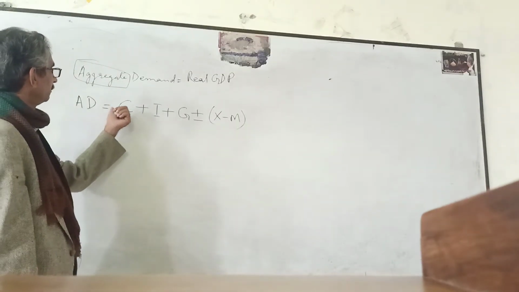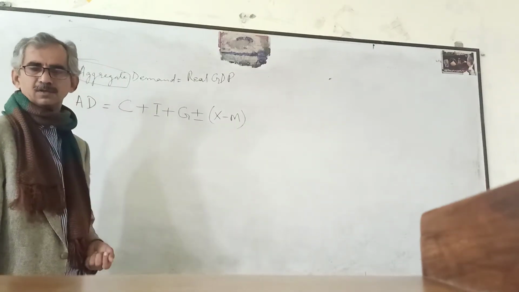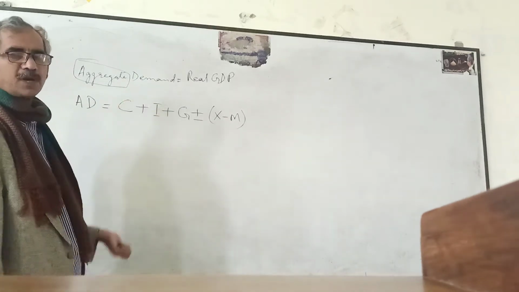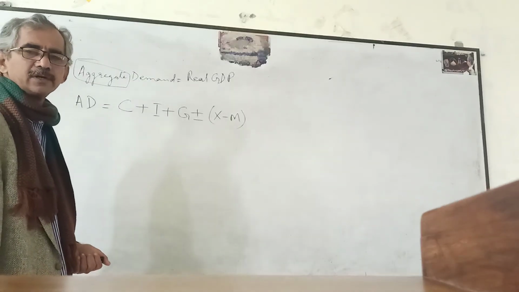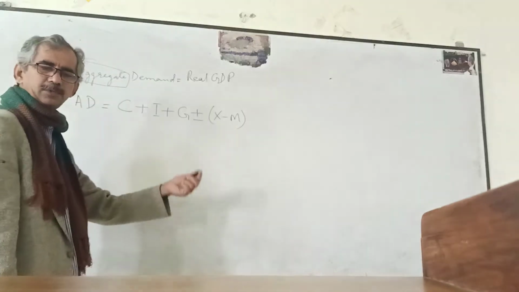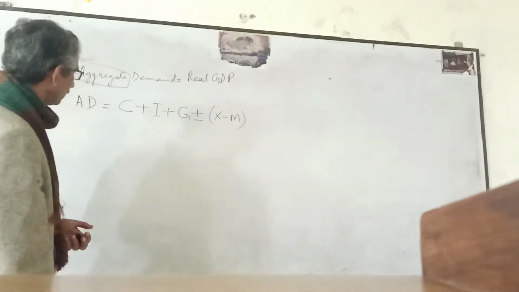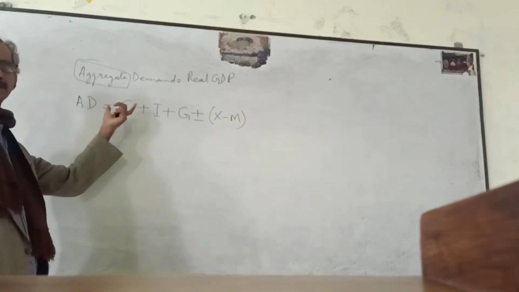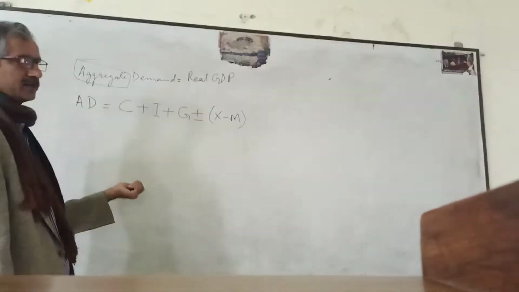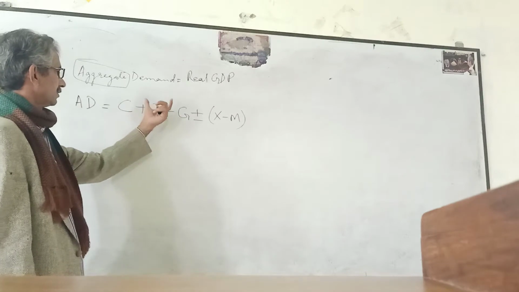Collectively, we add up the consumption expenditure, the expenditure paid by consumers for their daily purchases of durable and non-durable goods and services.